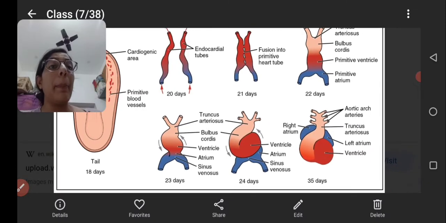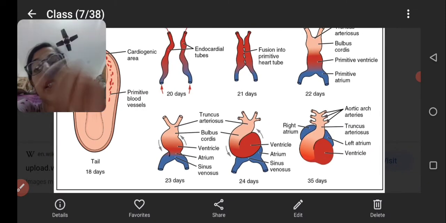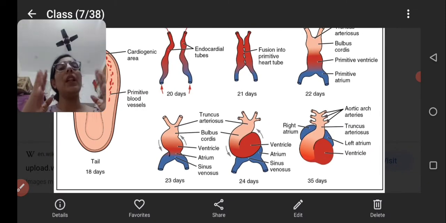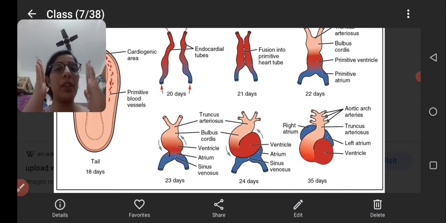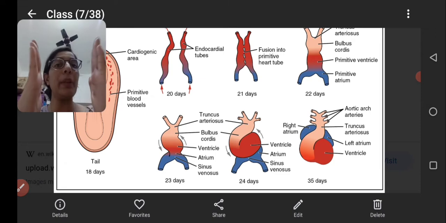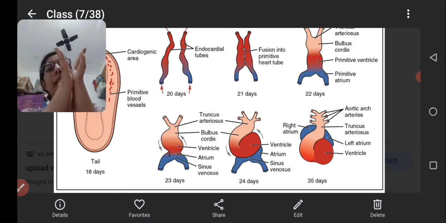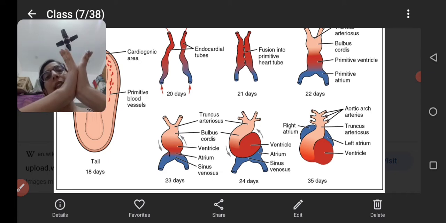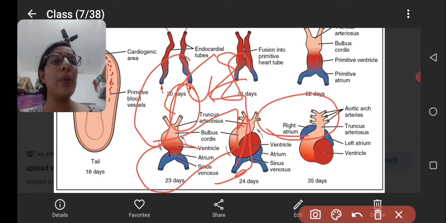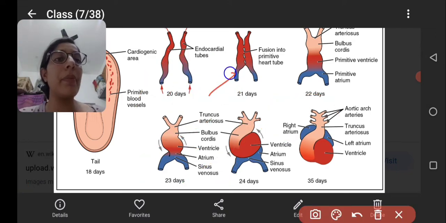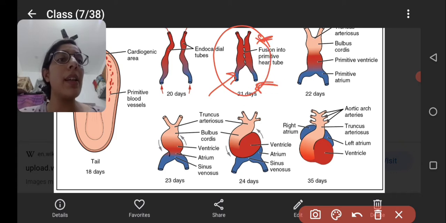What is going to happen during the development of the heart? Look at here. First, these are the two tubes which form in the starting, and they are trying to fuse. But they fuse like this: the upper two remain separate and the lower two remain separate. Here, these two fuse, and this will remain separated.